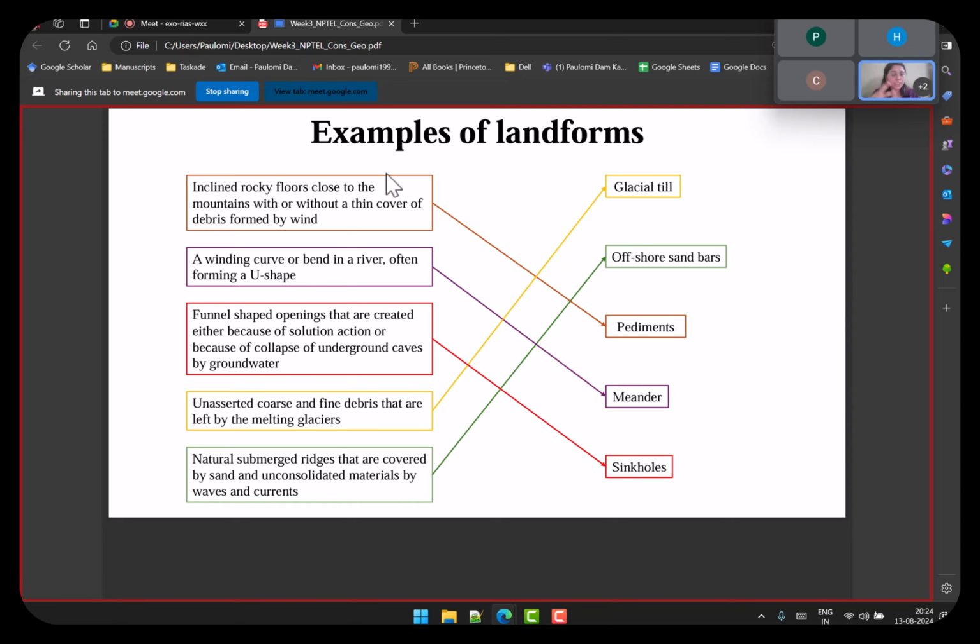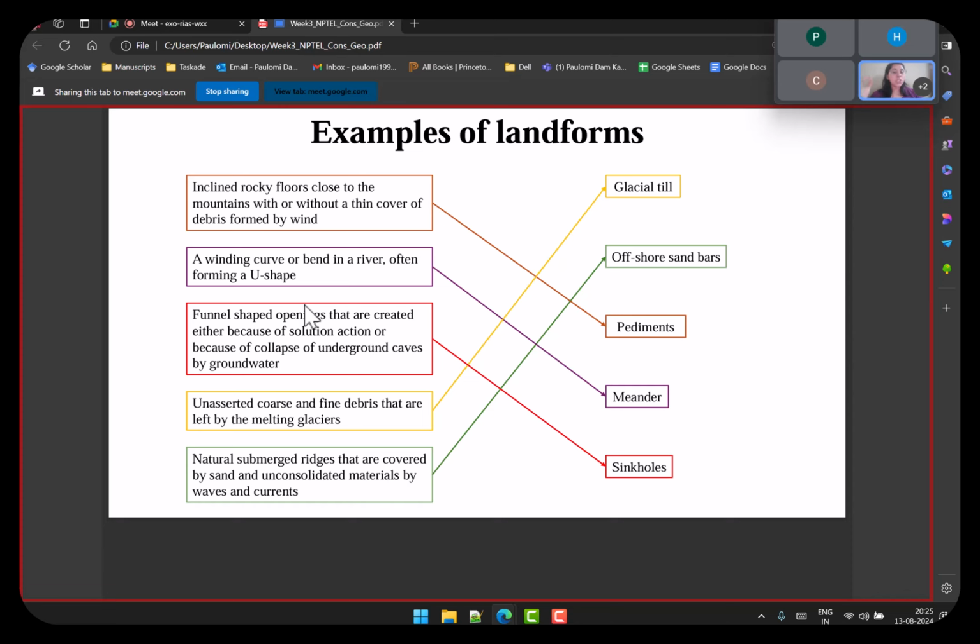Close to mountain should have given you a hint that from this option, it is pediments. That is the first one. Second one is a winding curve or bend in the river forming a U shape. This is very characteristic of meanders, and you should remember this because meanders are again very important landforms. Next, funnel shaped openings that are created either because of solution action or because of collapse of underground caves by underground water. Even if you could not understand the whole of it, just two or three keywords, for example, groundwater, collapse, and solution or openings.